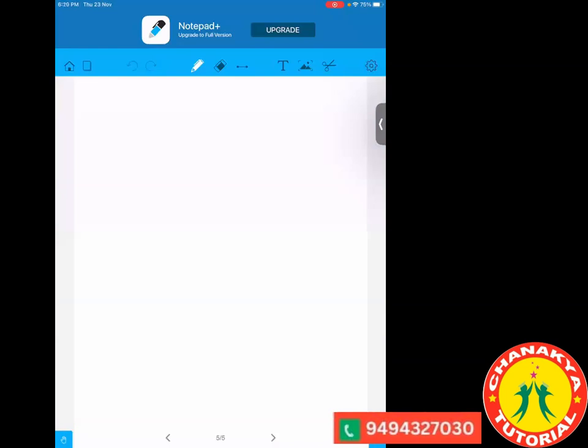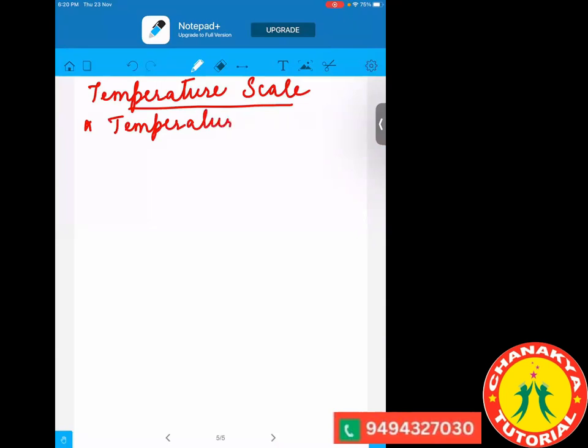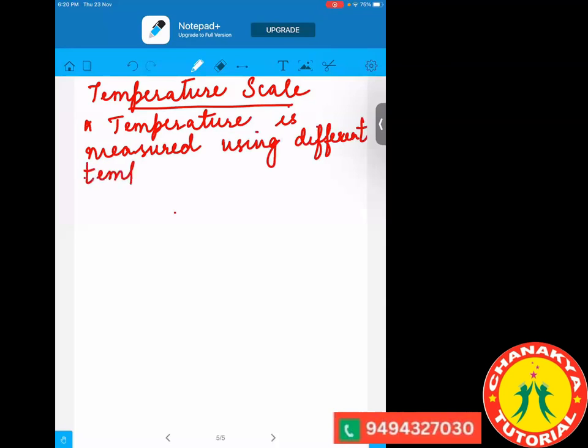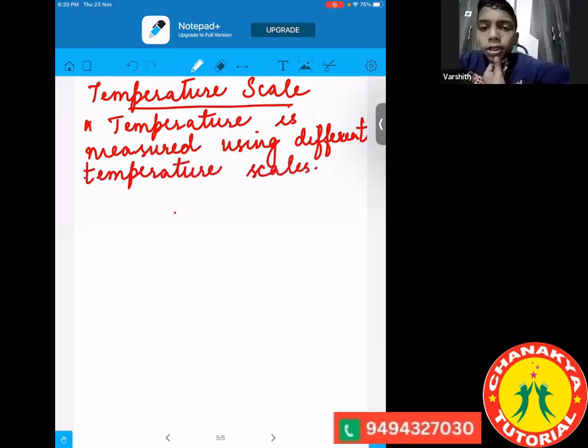The next thing is the temperature scale. So temperature scale is basically for measuring the temperature. So different scales are there. What are the three different scales for it? What are the three different temperature scales? Degree Celsius, Fahrenheit, Kelvin.